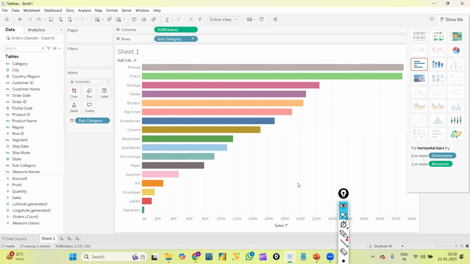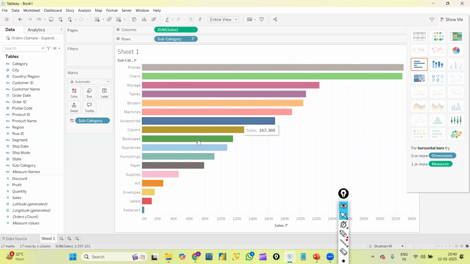Again, creating graphs is very easy here, but we need to understand for each and every graph what type of data, and for what type of data what kind of graphs we need to create, is also very important to understand. Not only creating graphs, this is just one single topic. We have so many advanced topics also. We need to learn all the concepts.